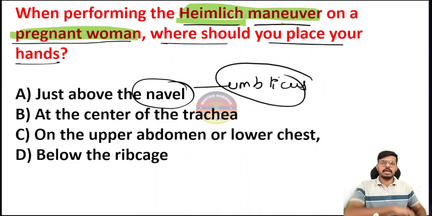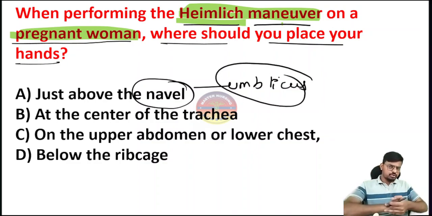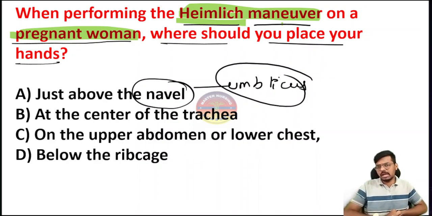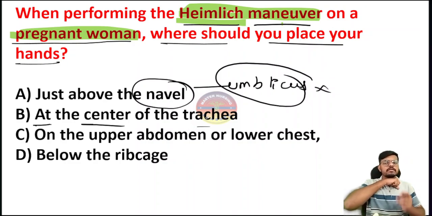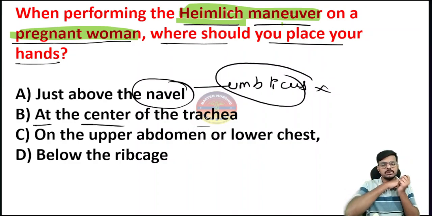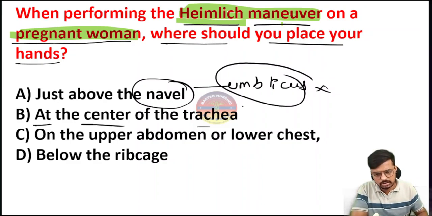If you keep the hand on the umbilicus and push, the fetus will get damaged, the placenta will get damaged. So don't do this one. The navel pressure is contraindicated. Okay, then option B is at the center of the trachea. If you push here at the center of the trachea, the patient will die. So don't do this one either.